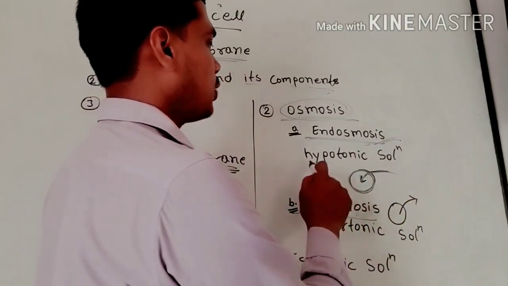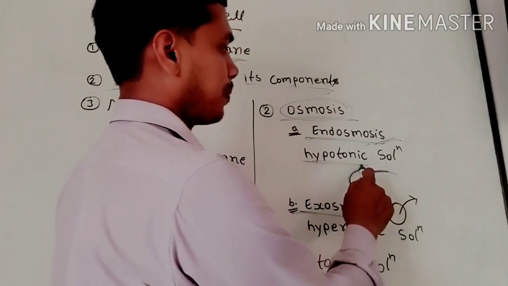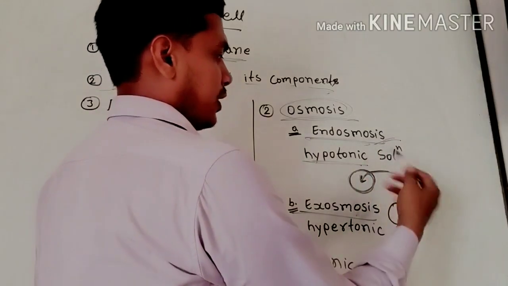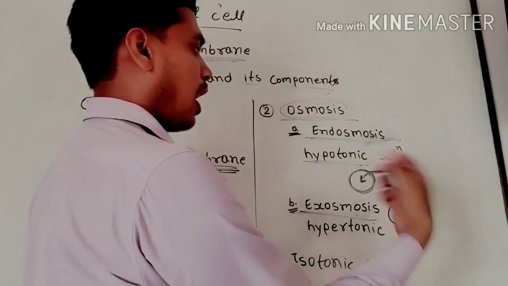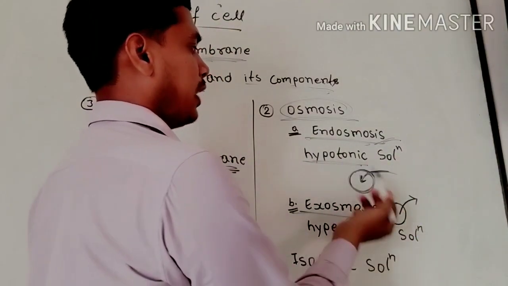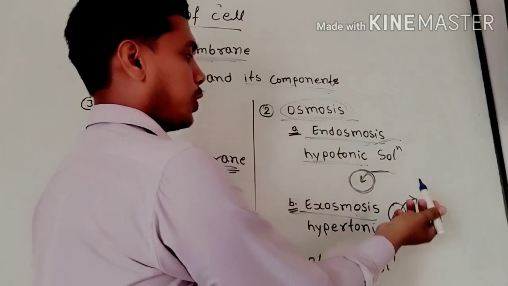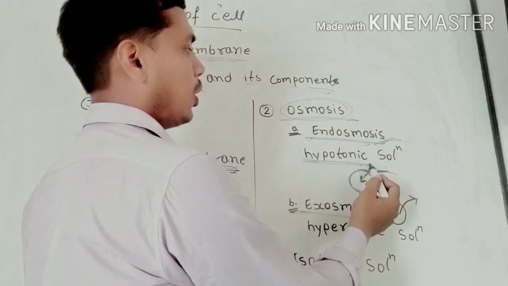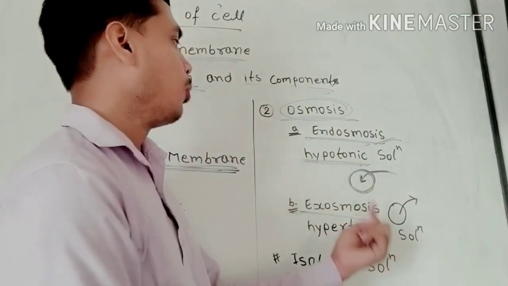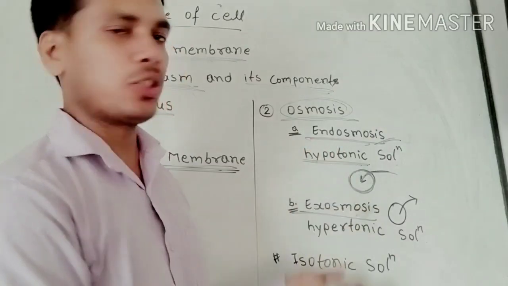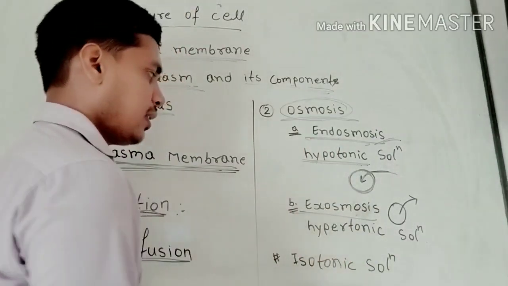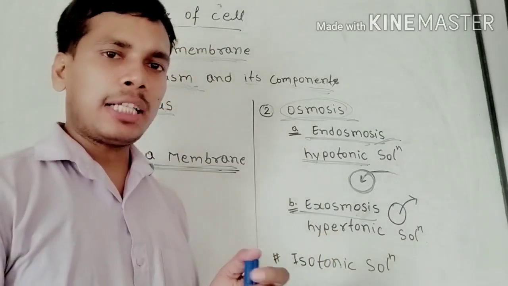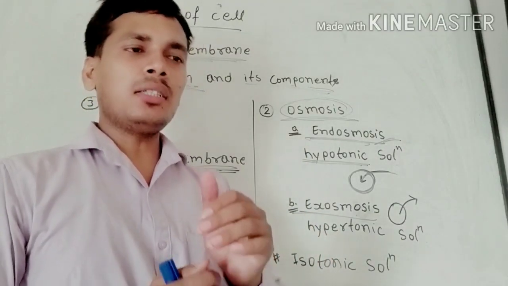It means the solution where the concentration of outer water is higher and inner is lower, so that's why it is moving from outer to inner region. This type of solution is known as the hypotonic solution, and this type of movement is known as endosmosis. And second is exosmosis. Exosmosis means when water or solution moves from the inner region to the outer region.